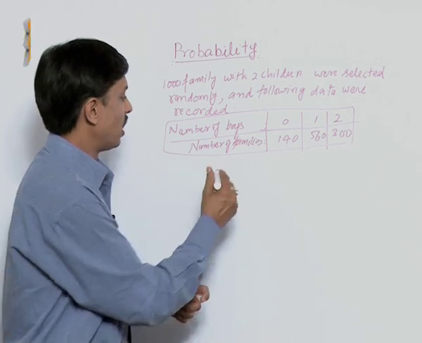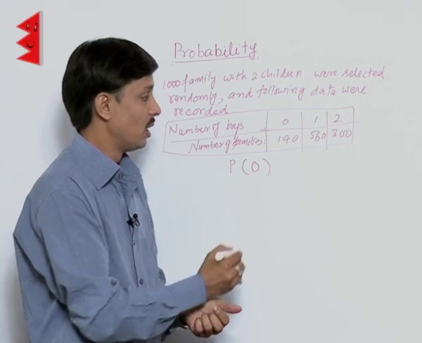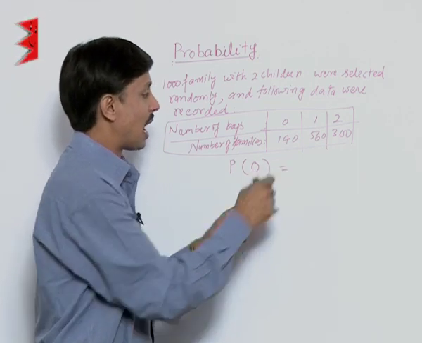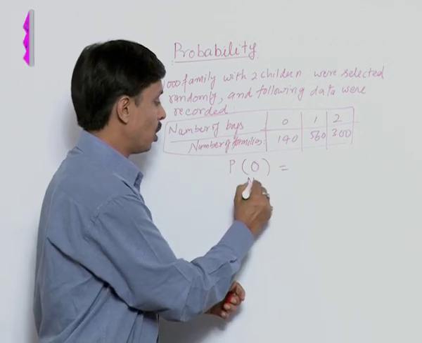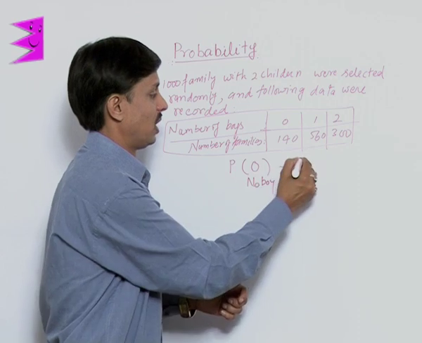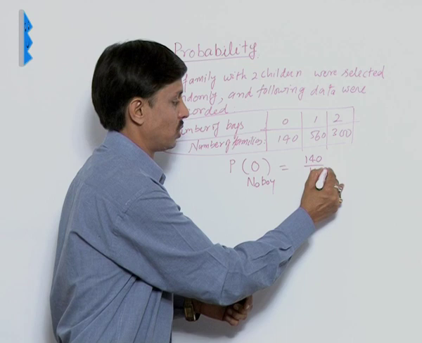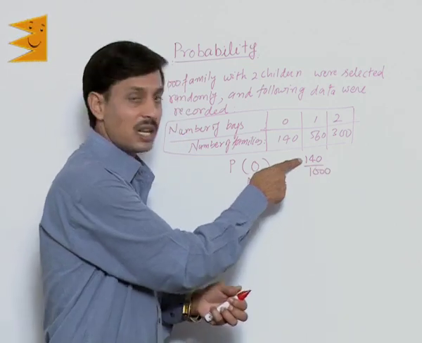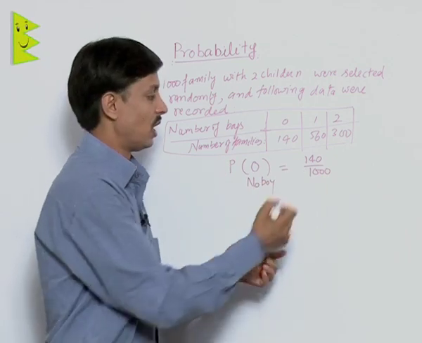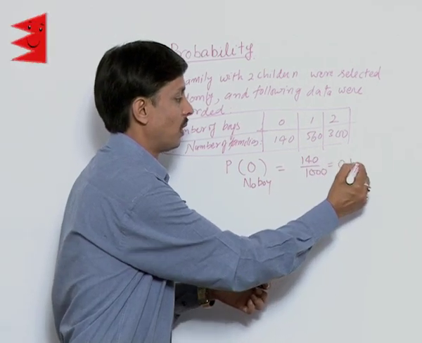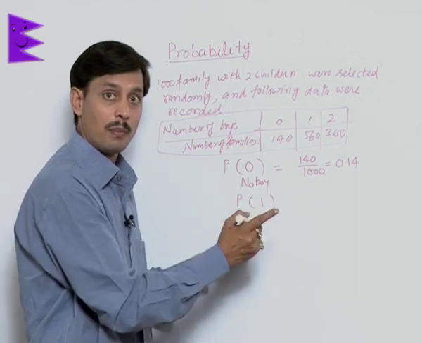What is the probability of getting no boy? That is 0 boy. So this will give you how many families are having no boy. That is 0 means no boy child. The answer is coming 140 upon 1000, because 140 are such families which are suiting us. 1000 is total number of families. Answer is coming 0.14.